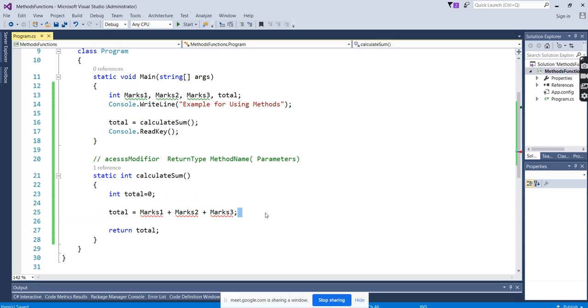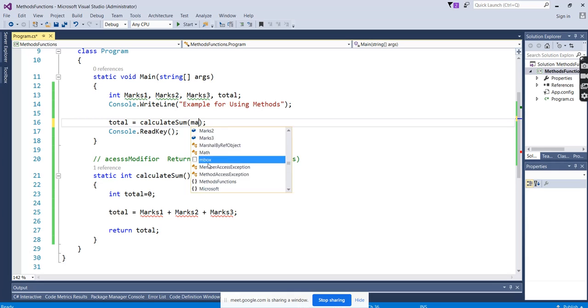For example, you can see here live, right? This variable, the naming is the same, marks 1, marks 2, marks 3. We are unable to use them here because the scope of these local variables, we call this local variables, the scope will be within the method. So the question arises here, I'm making a calculation, but I'm unable to access this method. What is the way? That's the reason we are going to use parameters. What will we pass here? We will pass the marks.